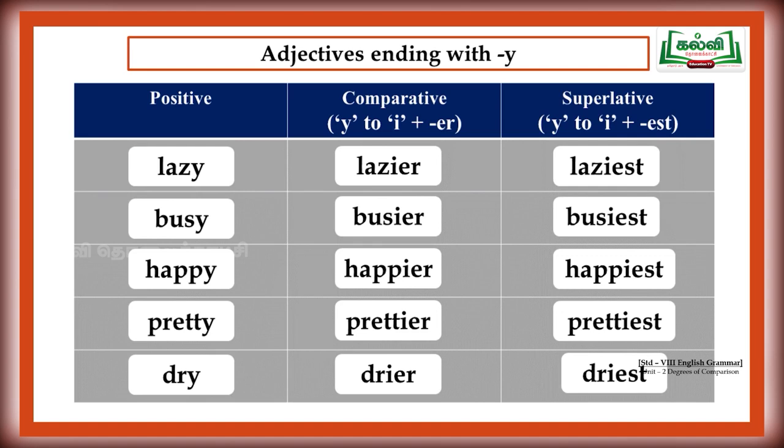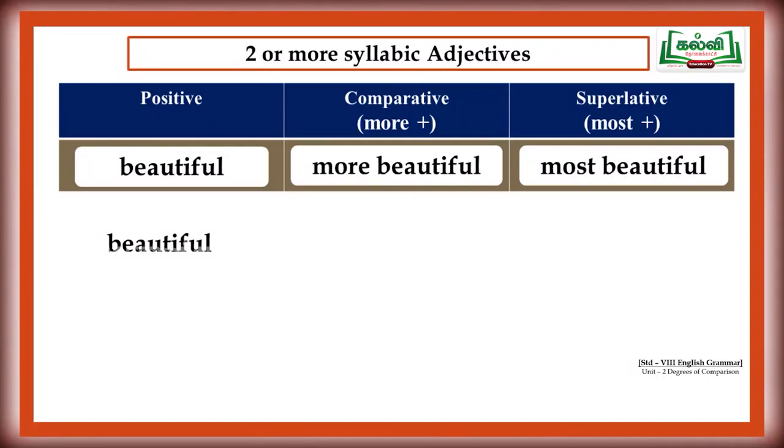Dry, drier, driest. The next rule: when we have two or more syllable adjectives, what should we do? Let us see now. For example, beautiful is the positive form of the adjective. In this case, you have to add more for the comparative, but not at the end.